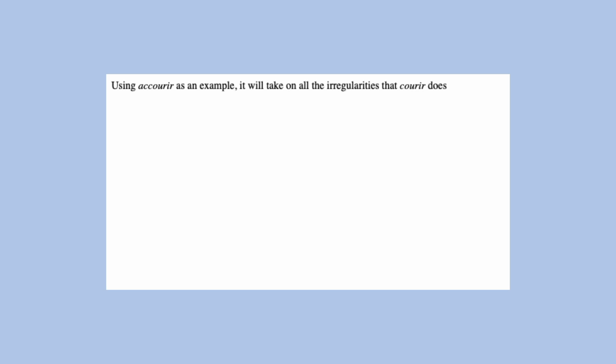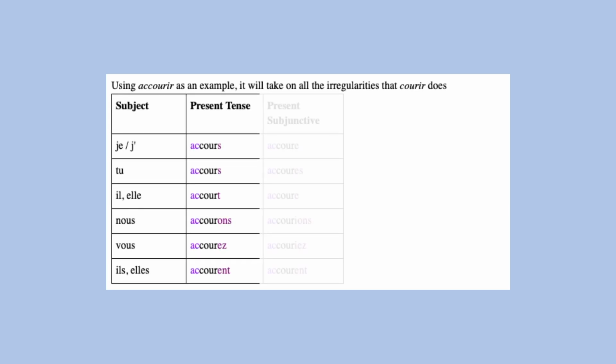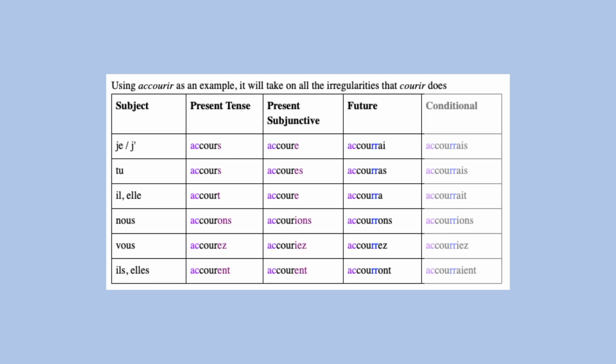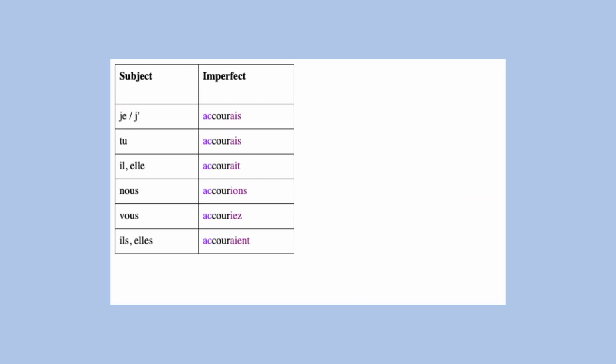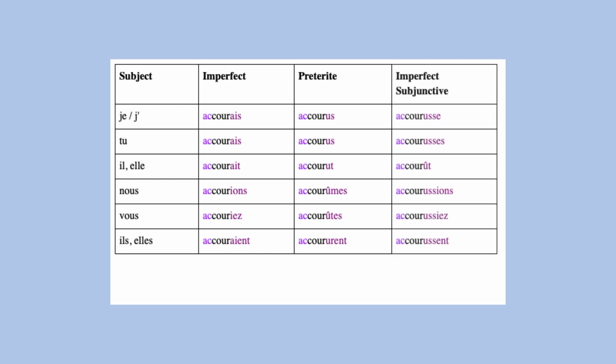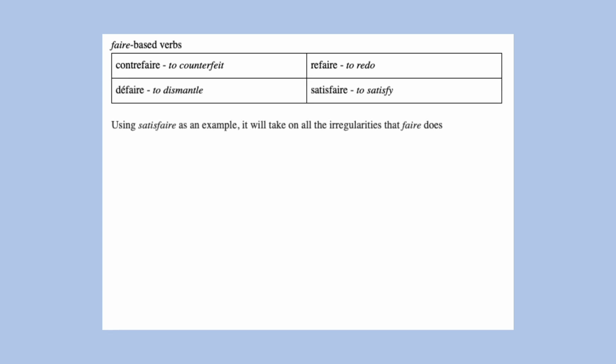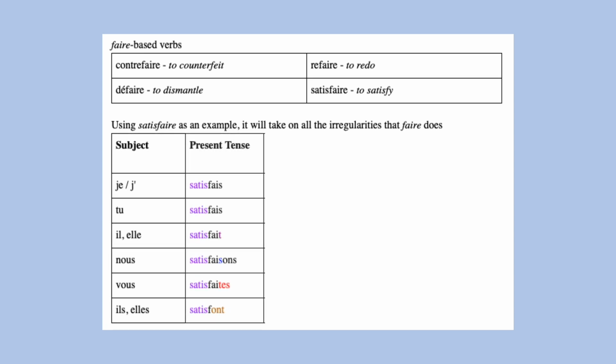The verb accourir will inherit the same irregularities that courir has. Faire-based verbs. So satisfaire will take on the same irregularities that faire has.